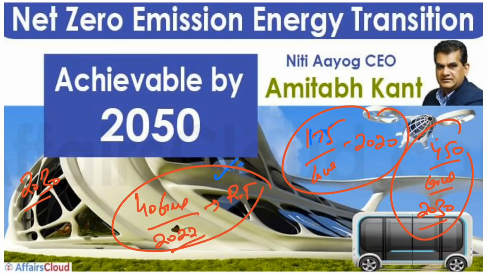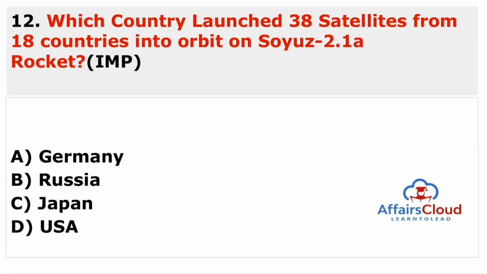And there is another target. By the year 2030, we have to convert all the vehicles into electric vehicles. So this is a new target. So all these things we have to cover, and we can become a net zero emission energy country by the year 2050. Guys, remember this. Now moving to the next question.